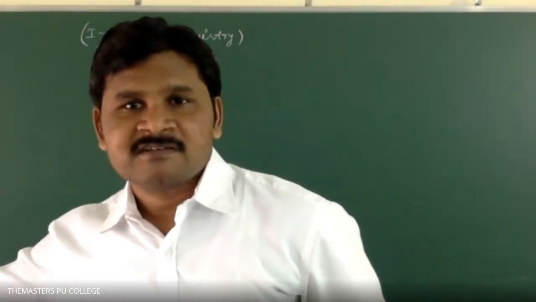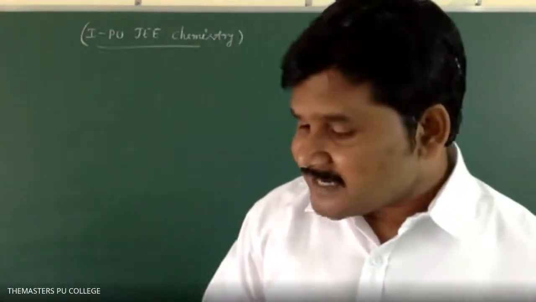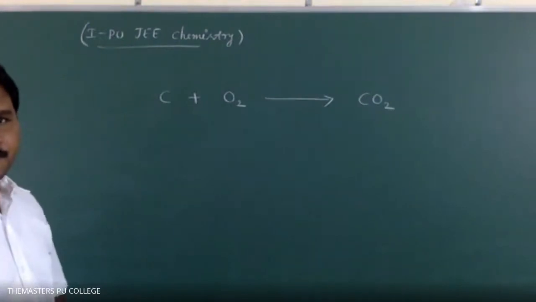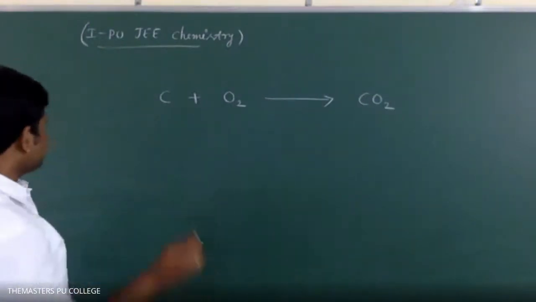Very good. What is the corresponding equation for that? C plus O2 gives CO2. This is the equation. Students, please observe.